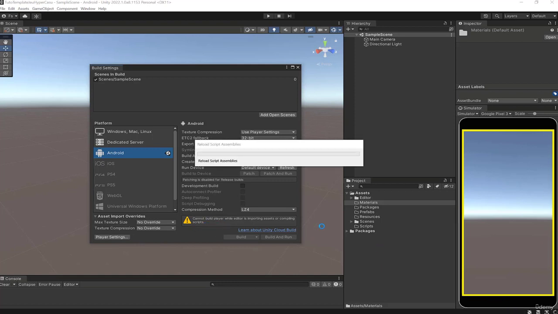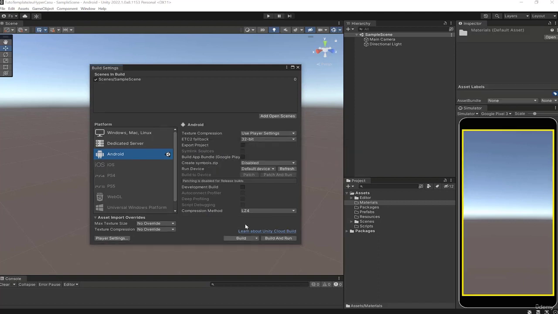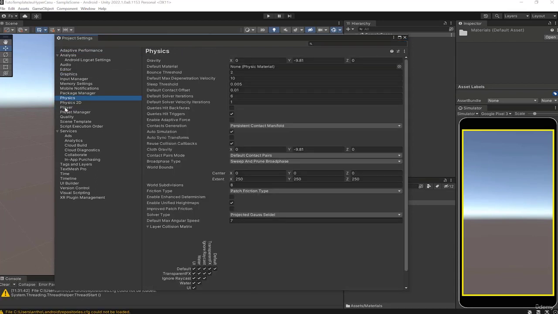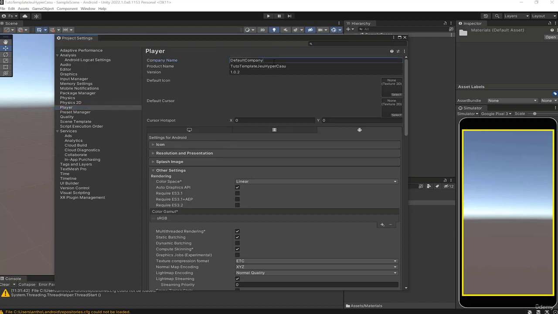So I just had a problem. It's compiling. I have an alert telling me that for the moment I can't test, and if we leave it, we let it load, now we can test. Once you've switched to mobile mode, we'll click on Player Settings here, and in the Player Settings you'll go to the Player tab. By default you may be somewhere else. We'll go to the Player tab, and here we'll put the name of our company, the name of our game. Here I will call it, for example, Template HyperCasual.